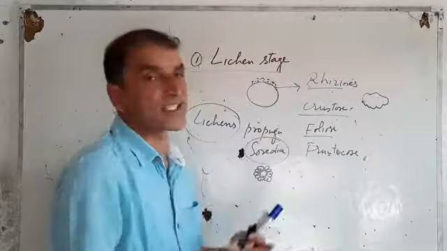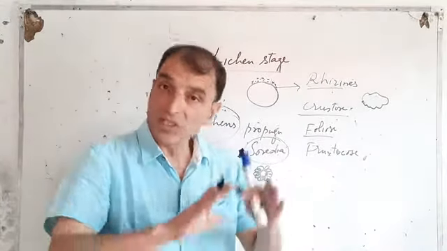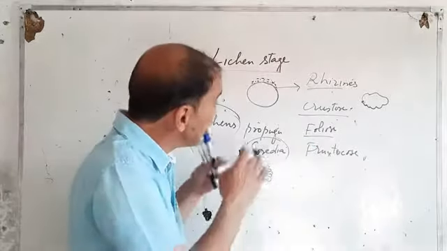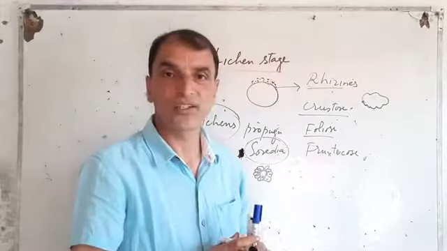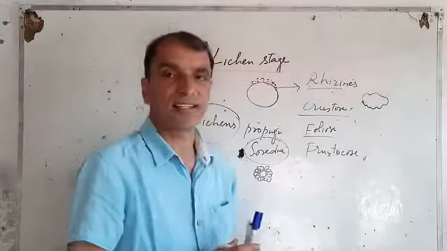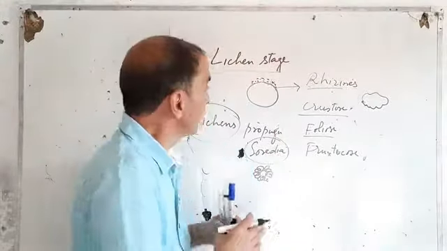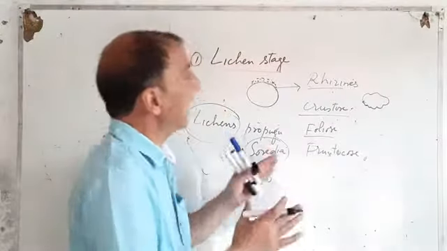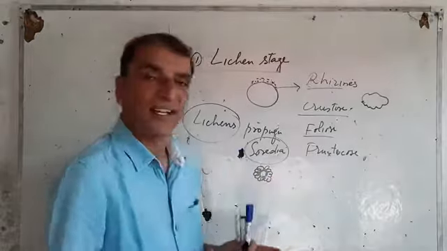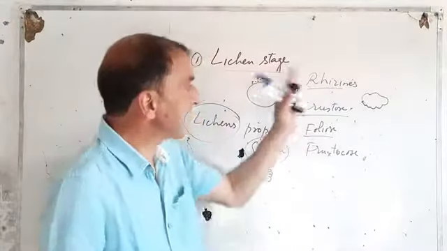Those attaching structures, we can't call them roots. Don't call them roots. But they help these crustose lichens bind themselves very tightly to the substratum. Why? Because they have attaching structures known as rhizines.